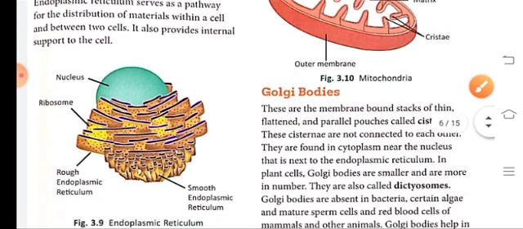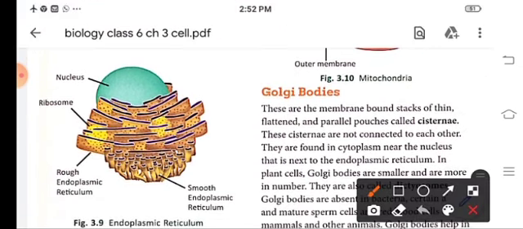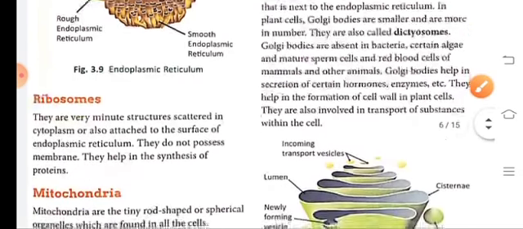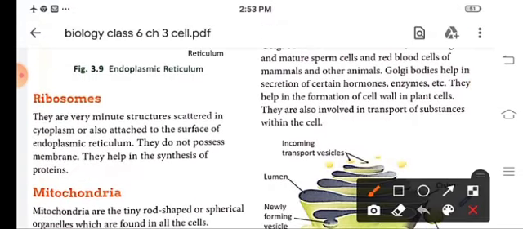So here, see children, this is the endoplasmic reticulum, the nucleus is there, this one is the smooth endoplasmic reticulum, and these are the rough endoplasmic reticulum. Smooth, no ribosomes are present, and rough, ribosomes are present. So these are tubular structures. Now next is ribosomes. These ribosomes are very minute in size and they are scattered all over the cytoplasm. They help in the synthesis of protein.